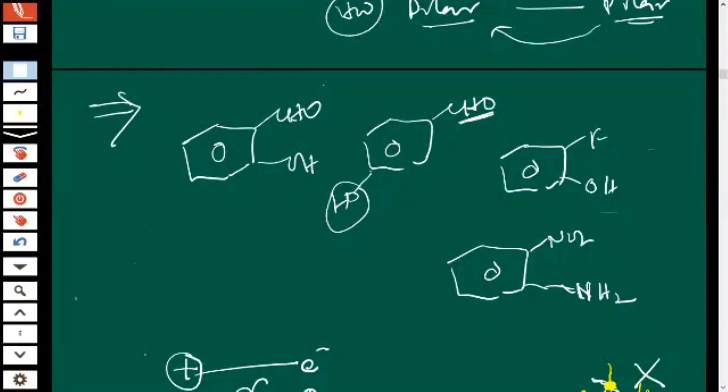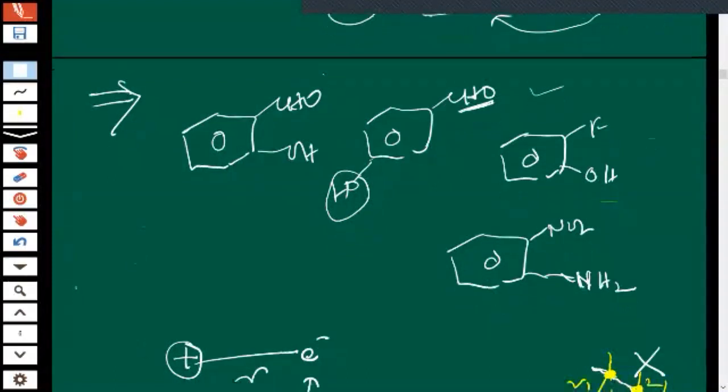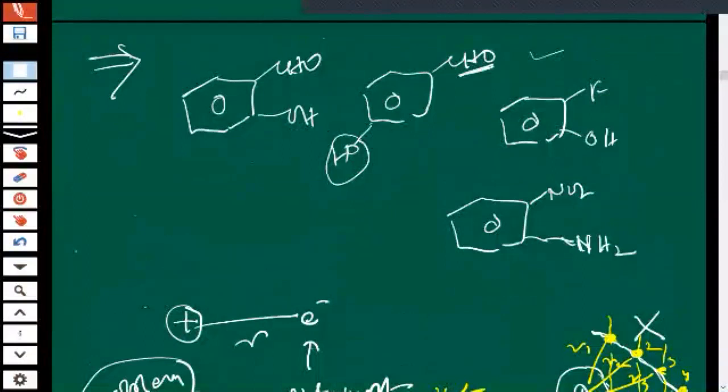Okay, children, you should know where hydrogen bonding is taking place or not, intermolecular or intramolecular. Just take an idea.